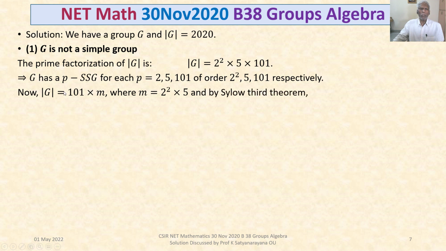Now the order of G is equal to 101 times m, where 101 does not divide m, where m is 2 squared times 5. Then we apply the Sylow third theorem.